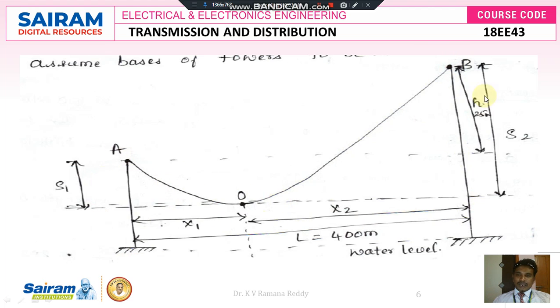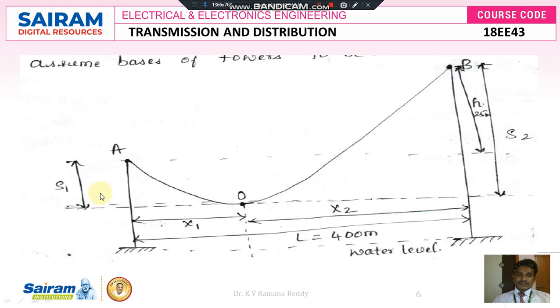This is tower A and this is tower B. Point O is the minimum sag point for the given conductor connected between the towers A and B. With respect to point O and support A, there exists a sag called S1, and from point O to terminal B, there exists another sag called S2.